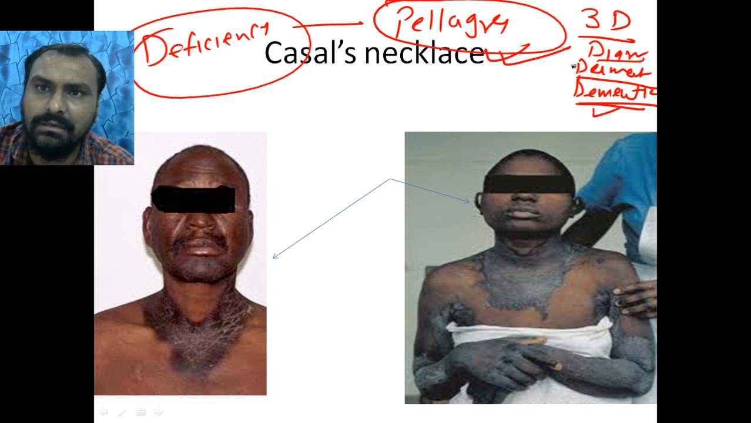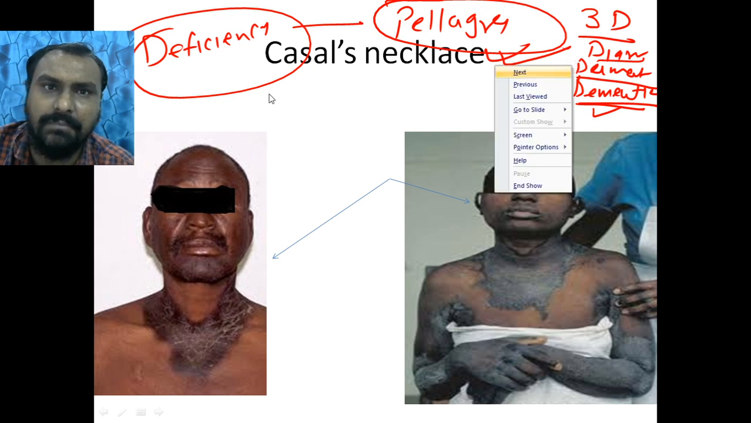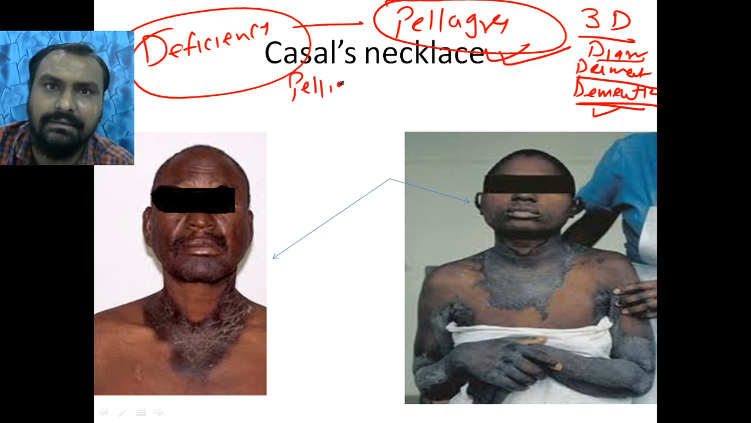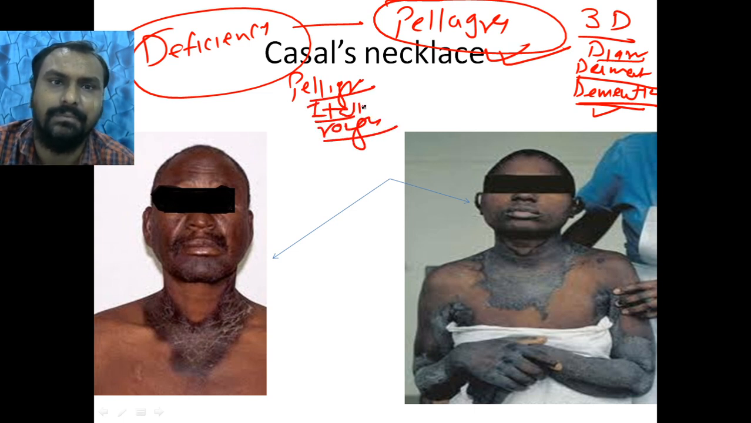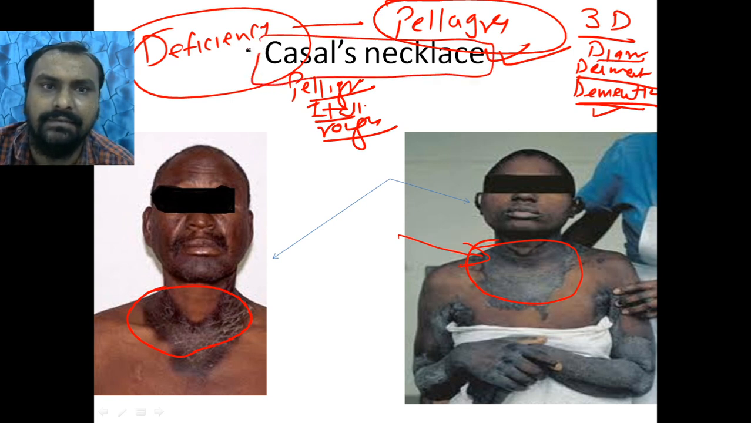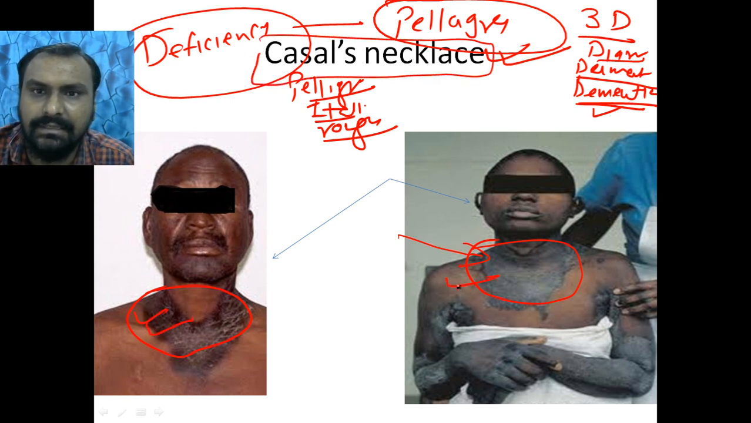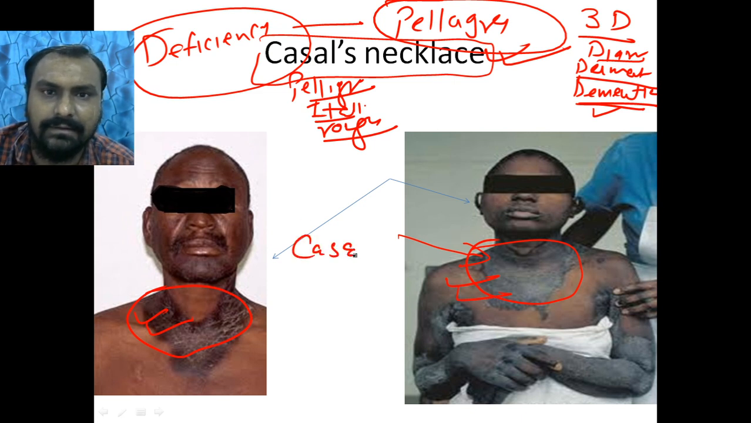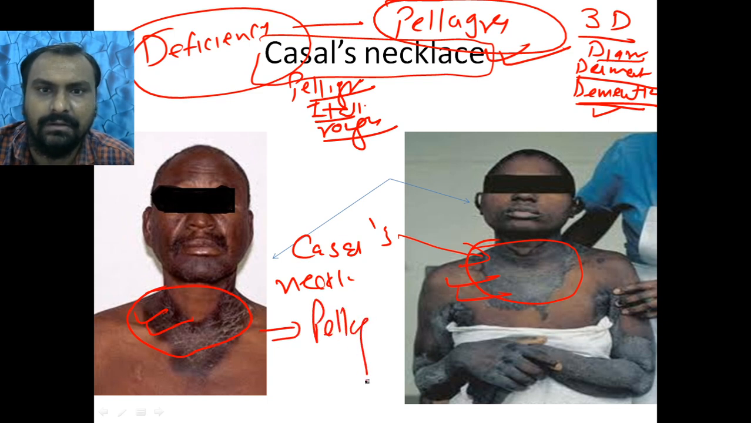So what are the dermatological findings? Pellagra is an Italian word which means rough skin. So the skin becomes rough, and you can see the typical finding. This was a question asked in a recent All India postgraduate examination. This is Kasal's necklace, which is typical of pellagra, right?